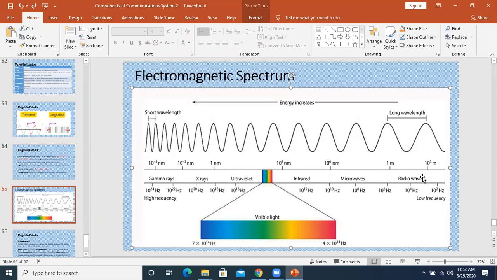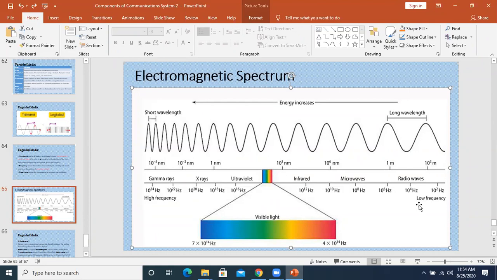Okay, but if we see the frequency over here, you will see that the frequency of the radio wave is low frequency, and the frequency of the gamma rays is high frequency. अच्छा, frequency यहाँ पे हम कह रहे हैं कि long wavelength है radio wave का, but उसकी frequency क्या है?